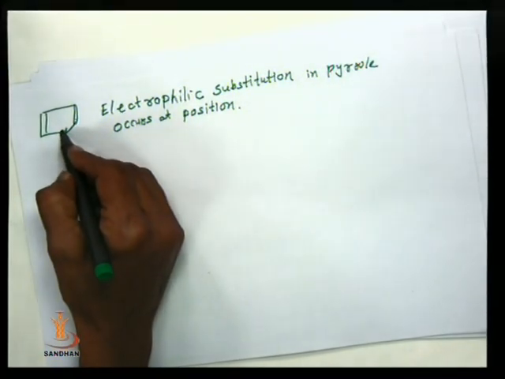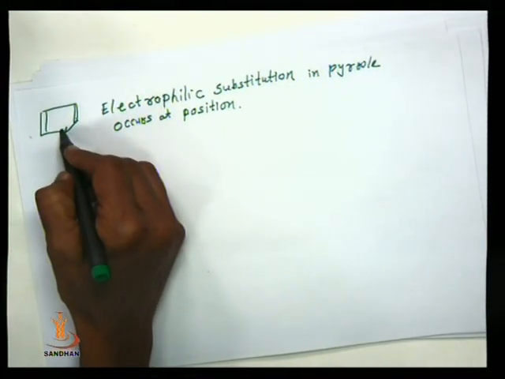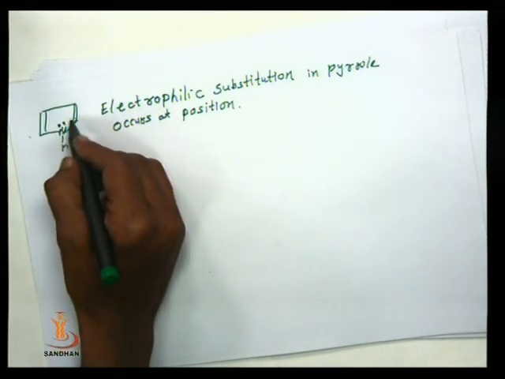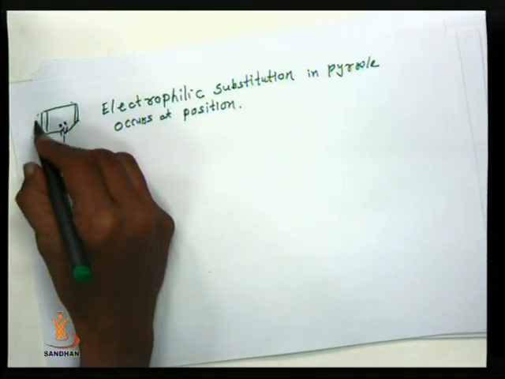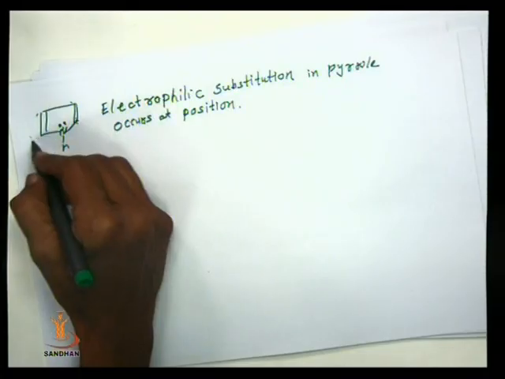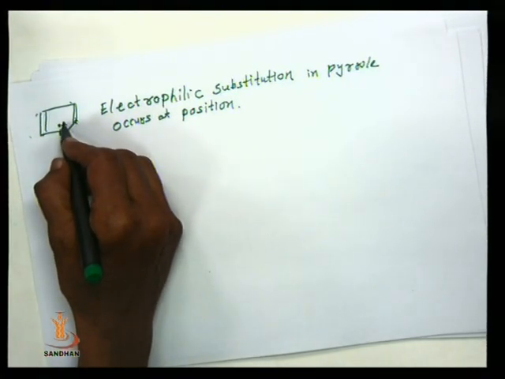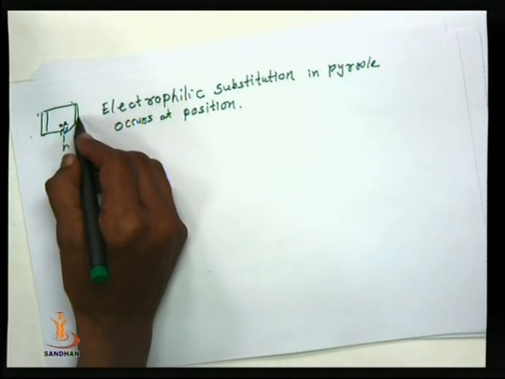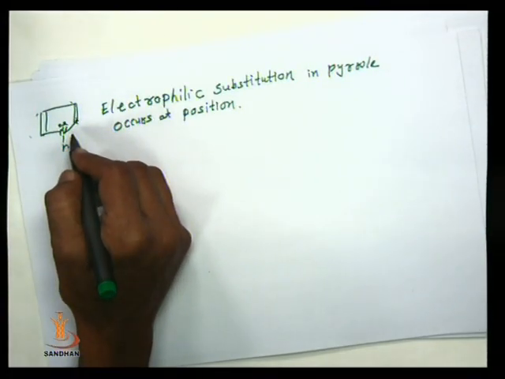The heteroatom nitrogen carries a positive charge, and the remaining 4 carbon atoms carry negative charge, and hence the reaction does not occur at the nitrogen atom, but occurs at position 2 rather than position 3 according to the resonance hybrid.